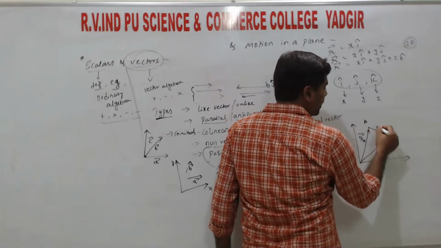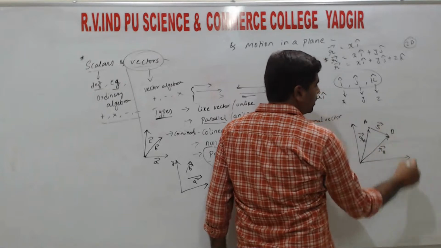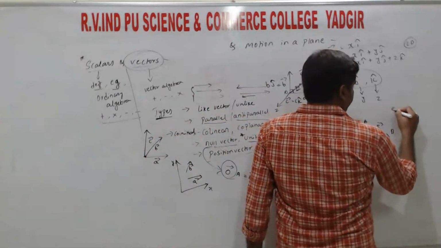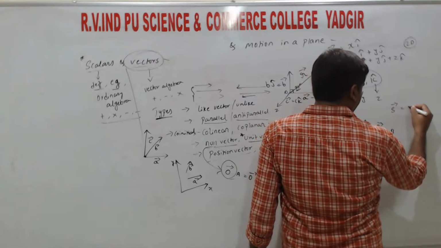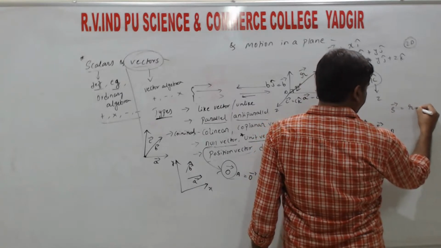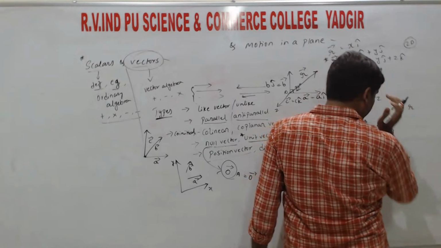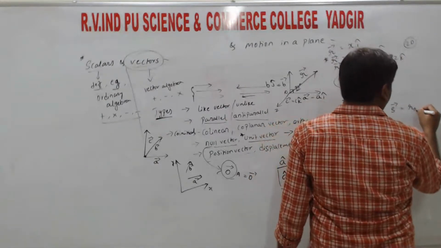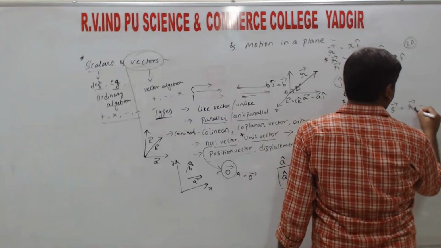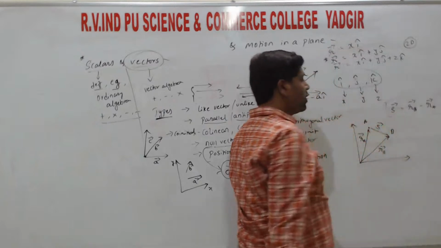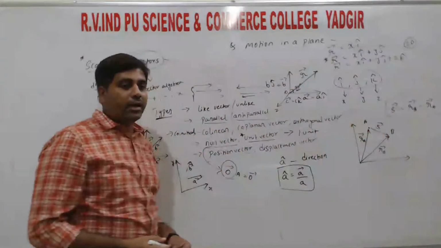So the displacement vector is denoted by S. So vector S is equal to vector RB minus vector RA.